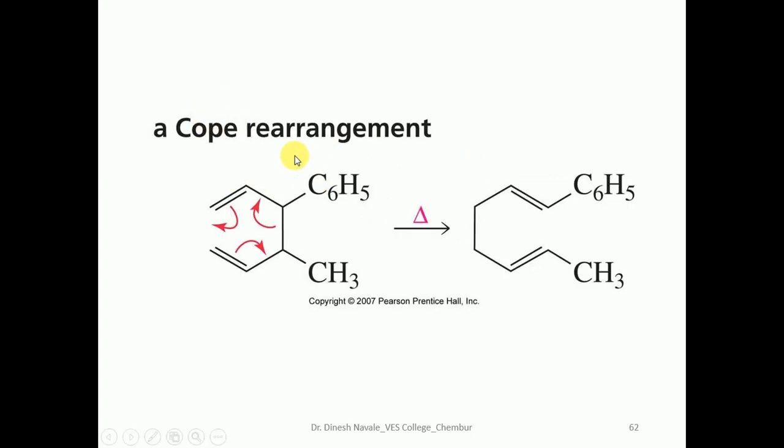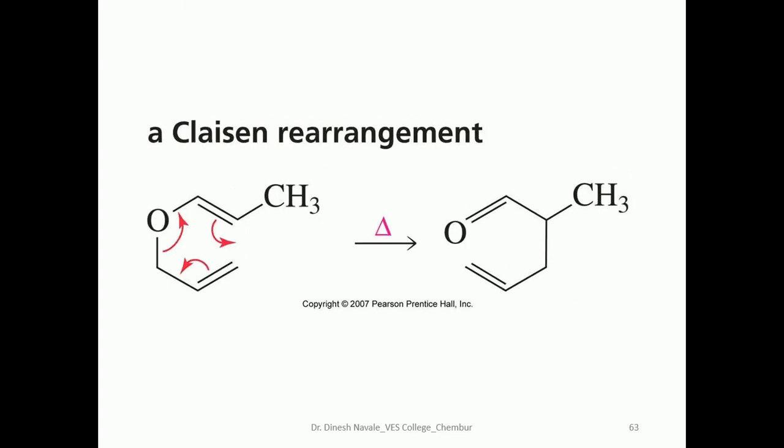In a Cope rearrangement, as we already discussed, there is a formation of a new sigma bond as well as the breaking of a sigma bond. But in the overall reaction, the number of sigma and pi bonds are the same in the starting material as well as in the product. A Claisen rearrangement can be carried out by using either aryl allyl ether or allyl ether.